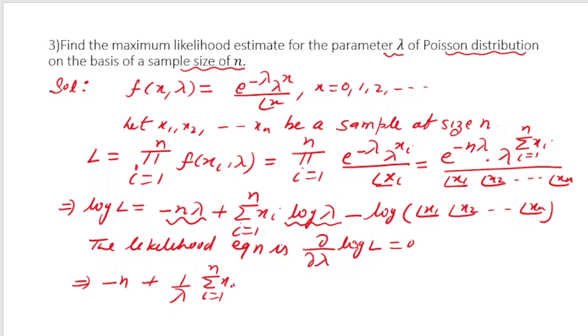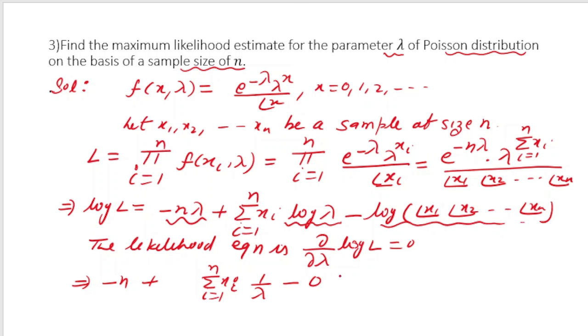I think it would have been better if I write it later, otherwise some of you may get confused about what I have done. So let me write this later, because if I differentiate this, this will be a constant, so I have taken it outside, and differentiation of log lambda will be 1 by lambda, and minus, if you take this term, there is no lambda term, so it will all become 0.